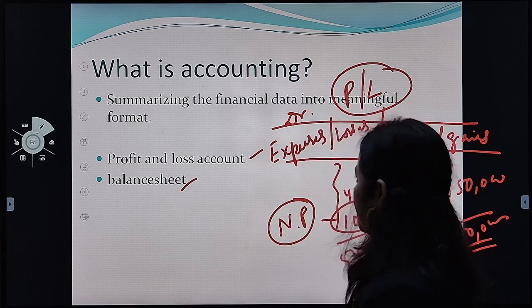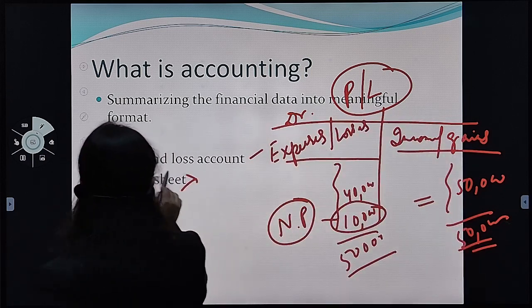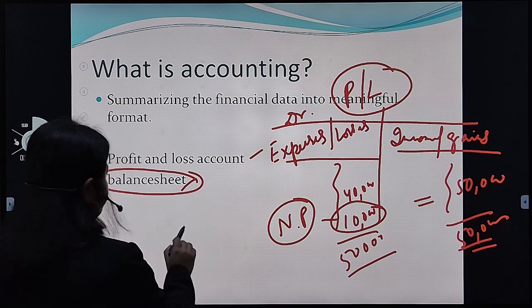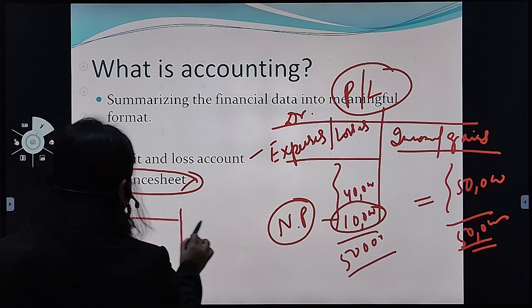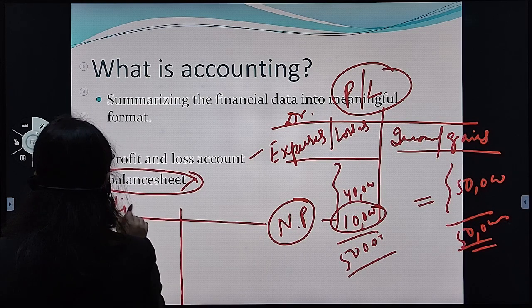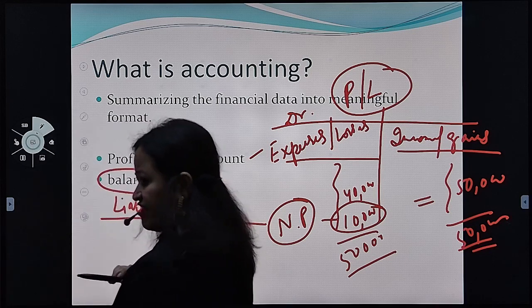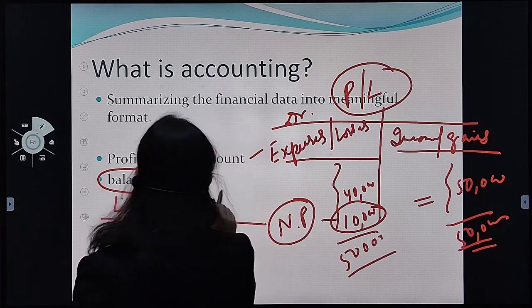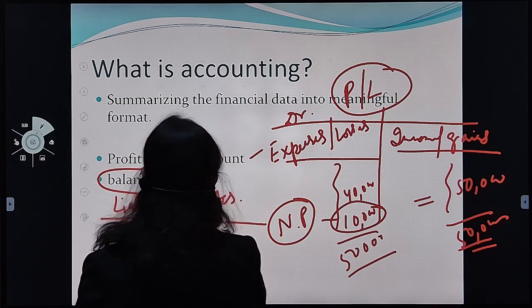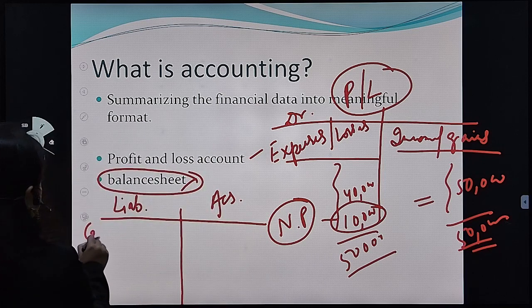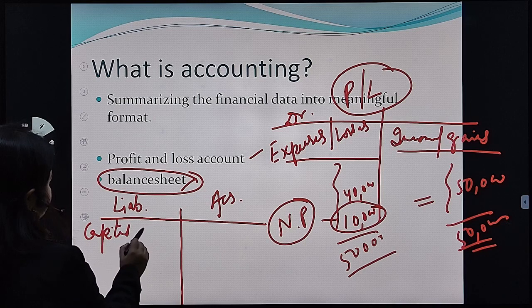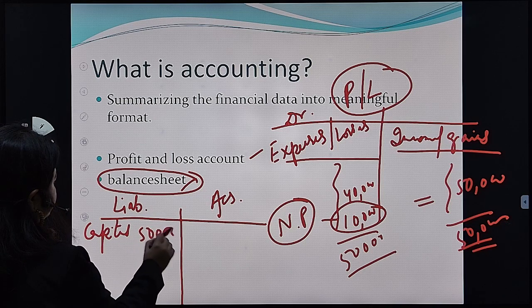Fine. Okay. Now whenever we are talking about balance sheet, I have told you this side is liability. Fine. And this side is assets. Fine. Suppose here you have introduced capital. You have started a business, you have introduced capital, suppose 50,000 you have introduced.